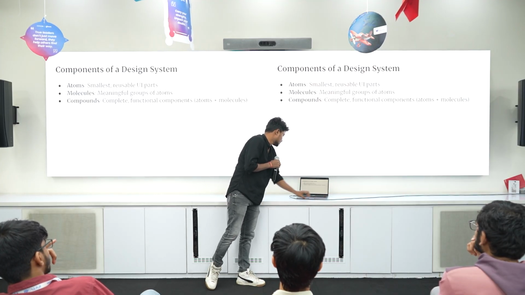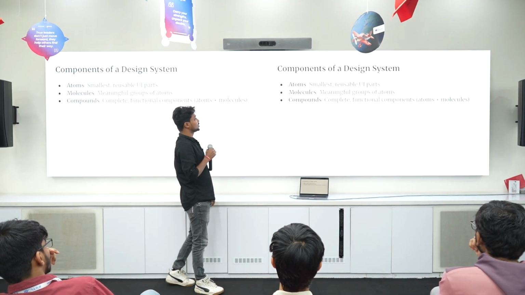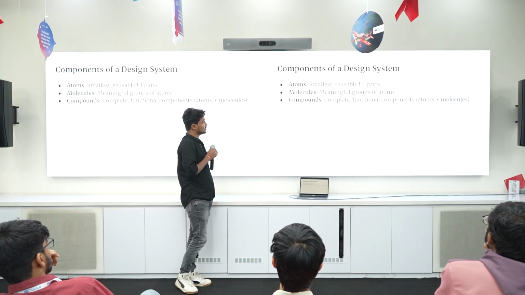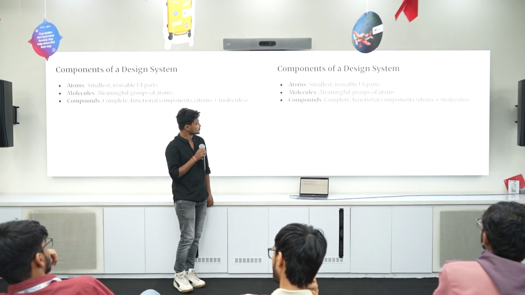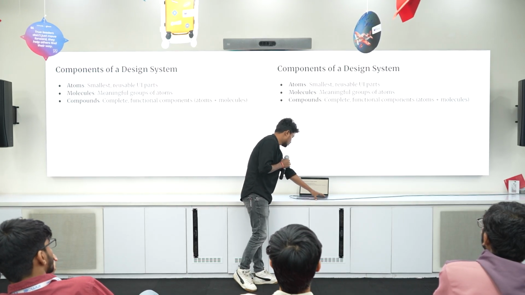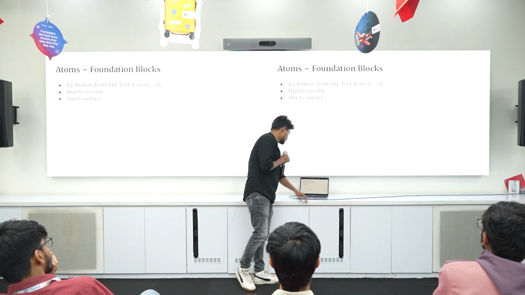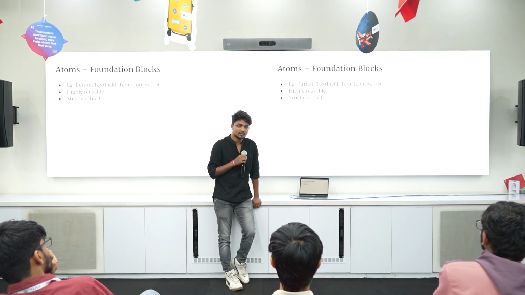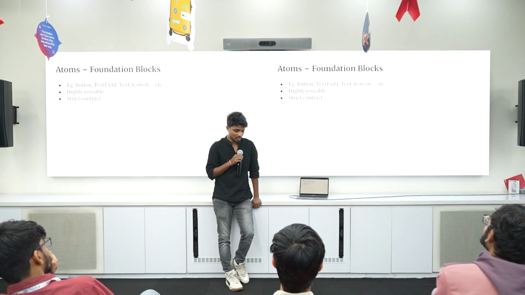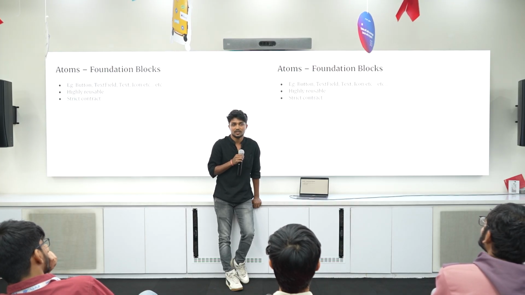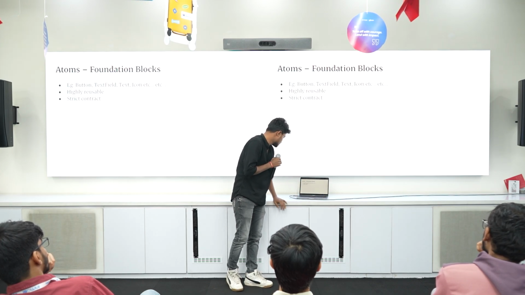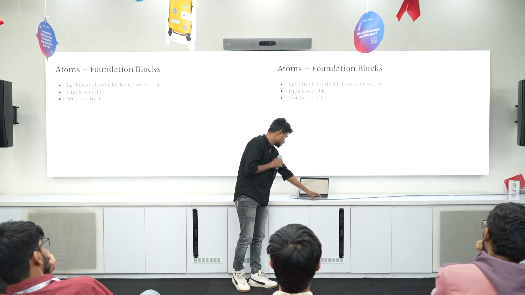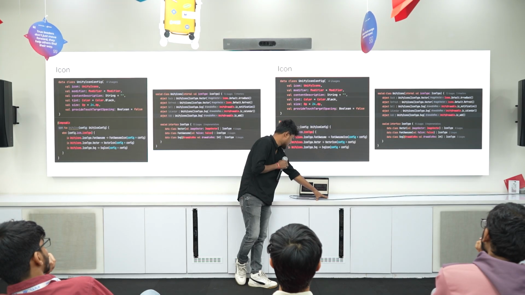Coming to the topic of components of a design system. As I said earlier, I have categorized them into three parts: atoms, molecules, and compounds. We'll go to atoms. Atoms are the foundational blocks, the components that are highly reusable and very strict, or not very customizable. Some examples are the smallest parts of a component, like button, text, icon, etc.